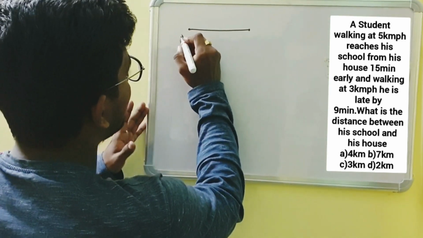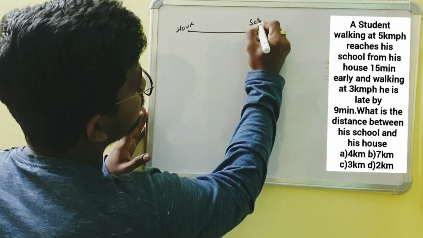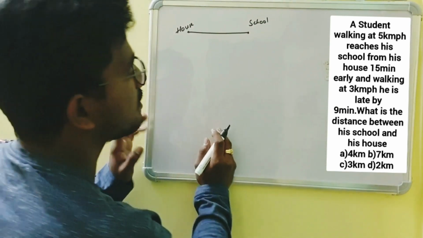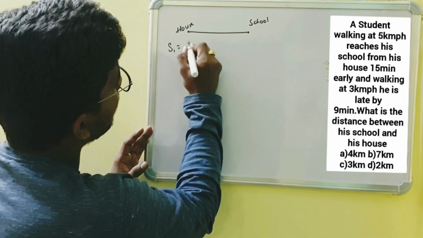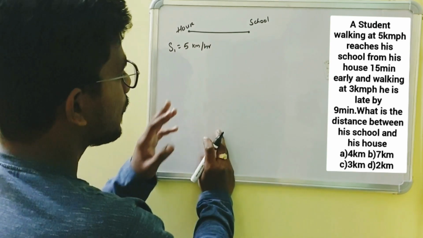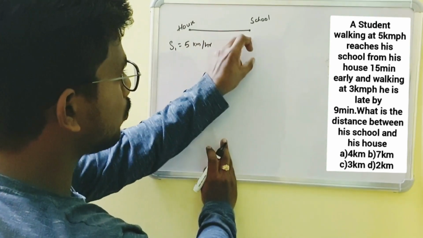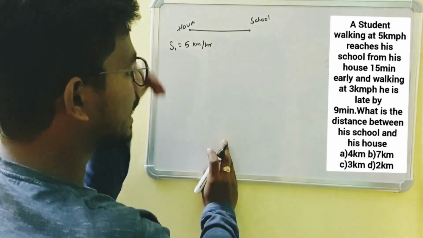A student has started from his house to his school. Initially, he traveled with a speed of 5 kilometers per hour. By traveling with a speed of 5 kilometers per hour, he reached his school 15 minutes earlier.